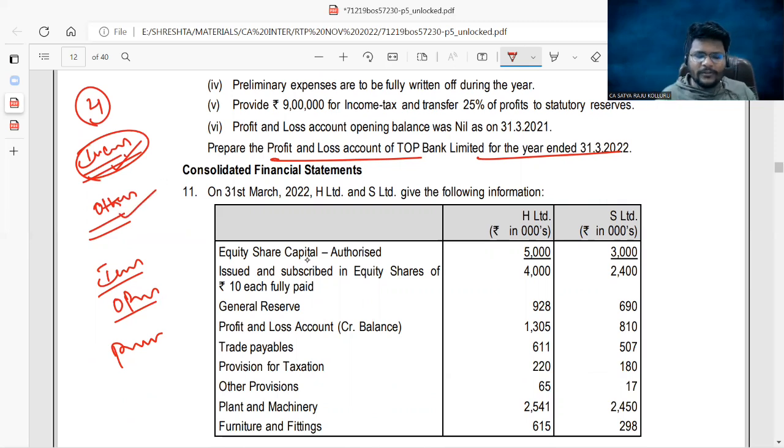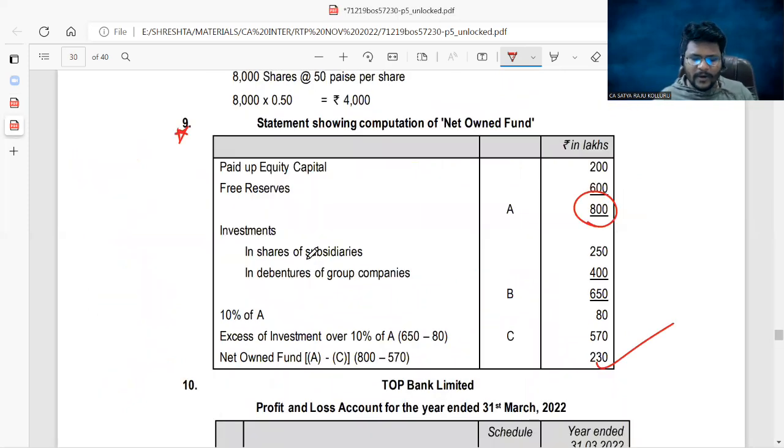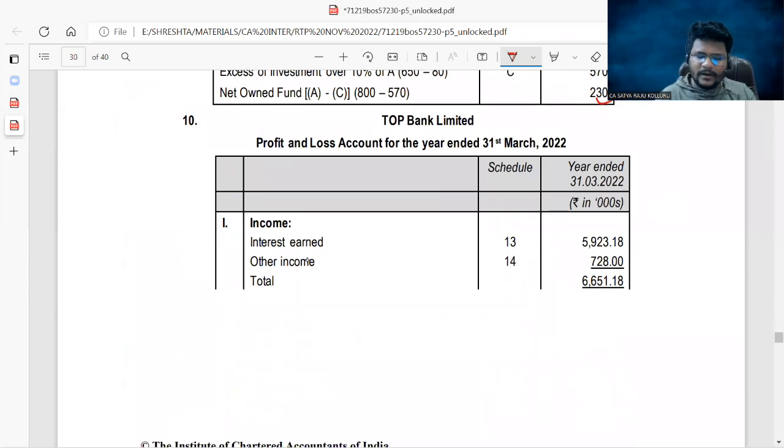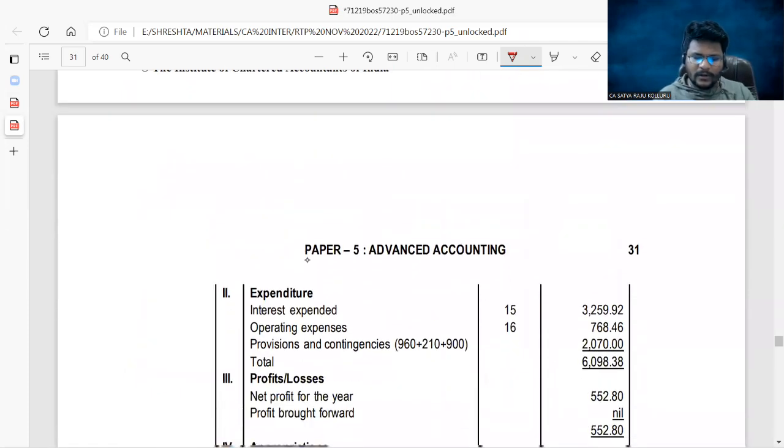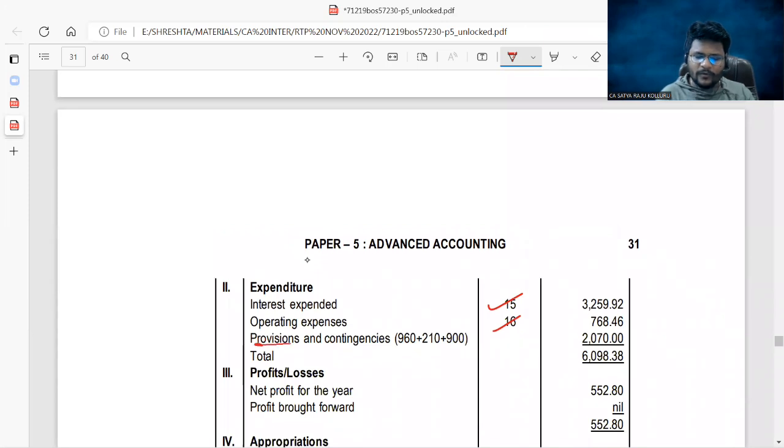What are the other income? Commissions and all other income you can put there. Interest expenses you can put here, that is interest on deposits. Other operating expenses: audit expenses, salaries, printing and stationery, electricity expenses, all such stuff you can put here. Provisions are based on standard asset, substandard asset, loss assets. You can work out the provisions here just to present it in a proper format. Now the same thing was made here. Interest earned under schedule 13, other income schedule 14, interest expended, operating expenses, provisions and contingencies. Then total income minus total expenses, you will get net profit for the year.